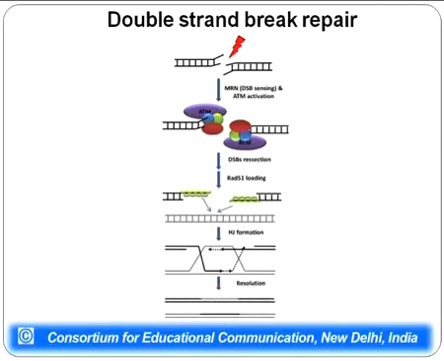After these proteins are loaded, there is resection of the DNA strand. Resection is removal of nucleotides from one end. After the resection, there is creation of single stranded DNA tails, as can be seen in the figure, and these tails are loaded. RAD51 protein loads onto these tails.